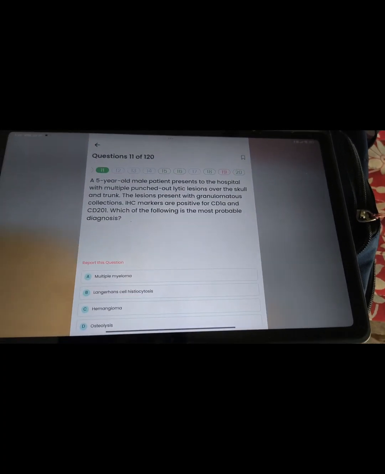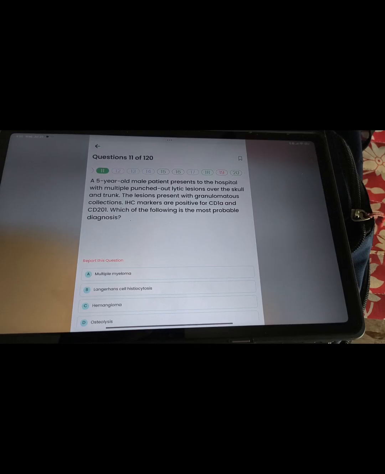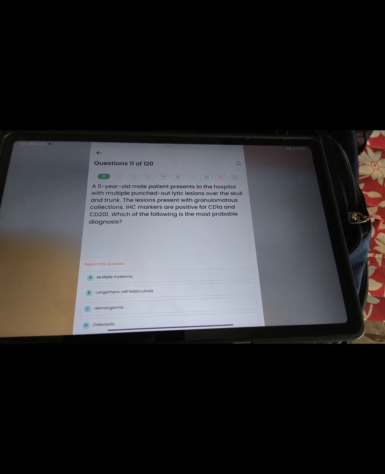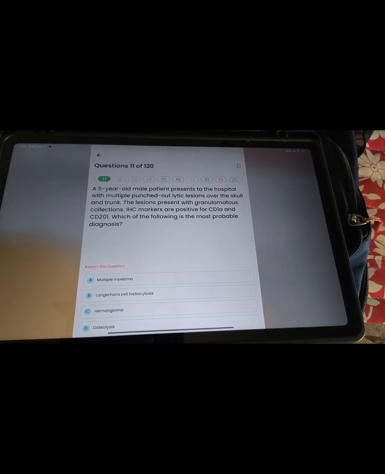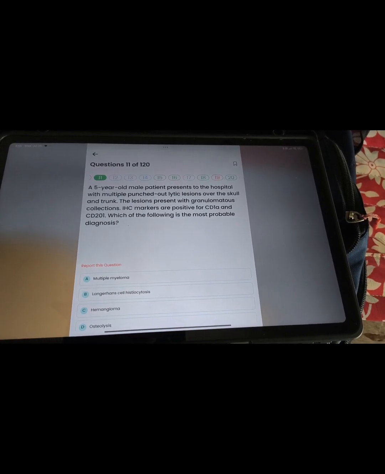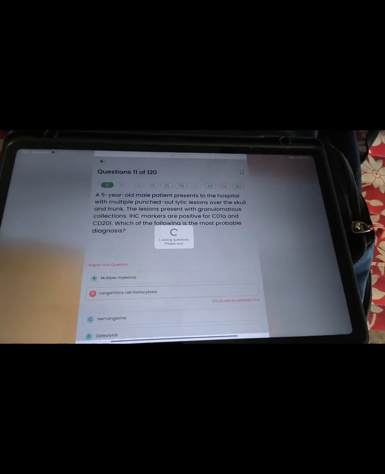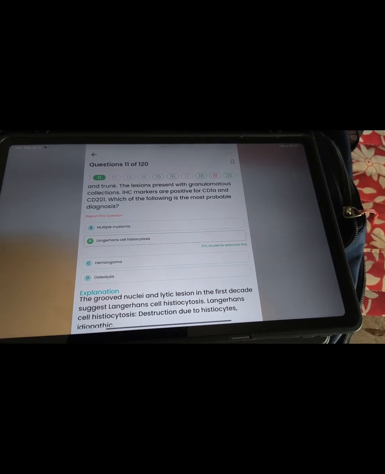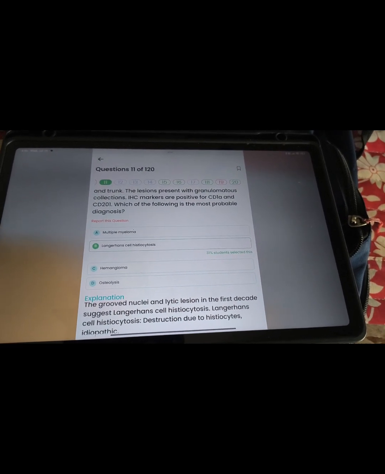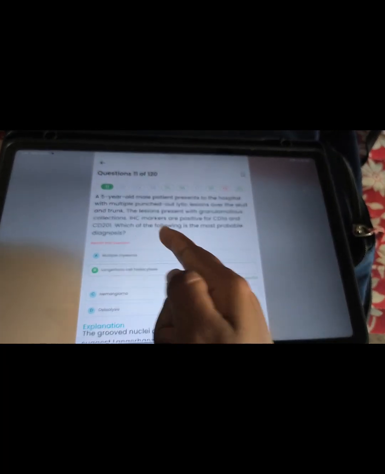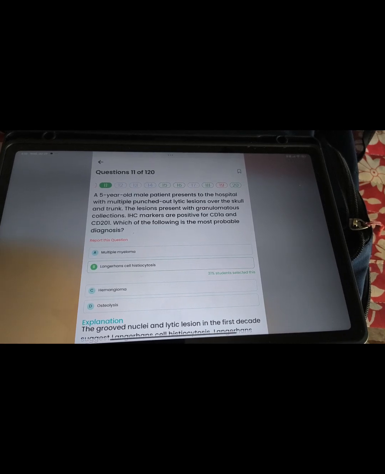Next question: a 5 years old male patient presents to the hospital. We see a granulomatous collection. The important point is granulomatous collection, which is usually confused between multiple myeloma and Langerhans cell. Granuloma is seen in Langerhans cell histiocytosis, whereas in multiple myeloma there is plasma cell involvement. So the answer will be Langerhans cell histiocytosis, because destruction is seen in the first decade, and here the patient is 5 years old. Multiple myeloma usually affects later age groups.